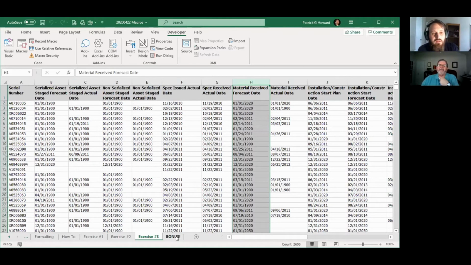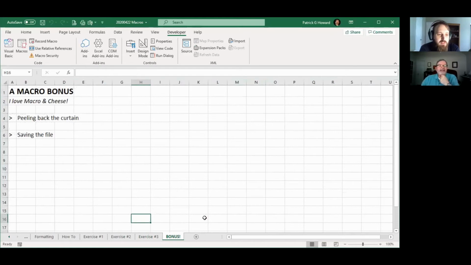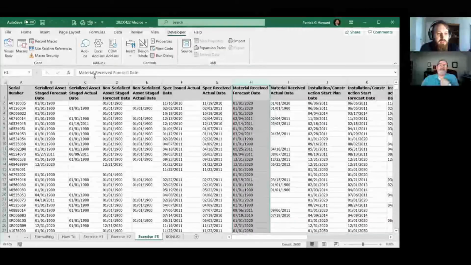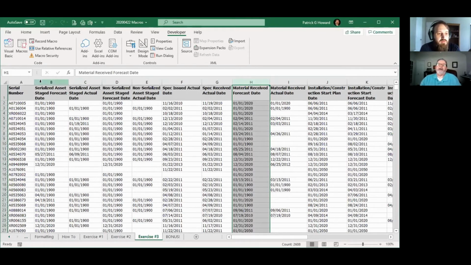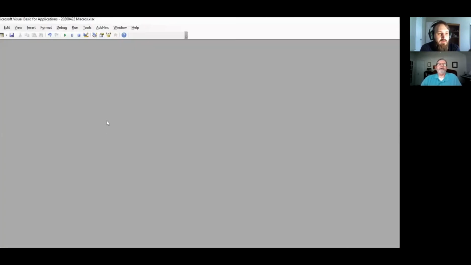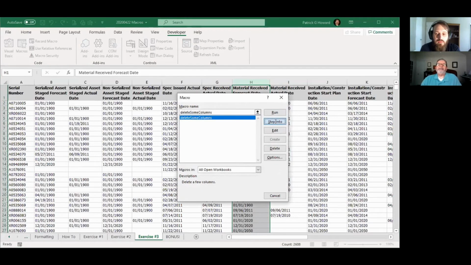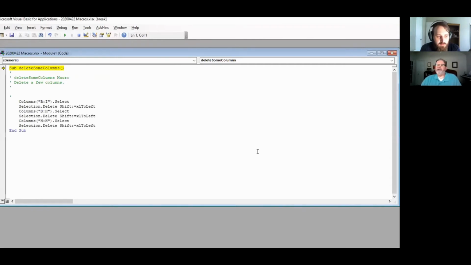But before we leave, I do have a couple of bonus items. Bonus round. I want to peel back the curtain just a little bit and show you what it looks like when you write this macro. So here's the actual code. Let's step into it here. That's what the actual code looks like. When you do all that stuff, this is what the code looks like. So I just wrote some VBA by doing that, and you will too. That's just what that looks like. I find that interesting.